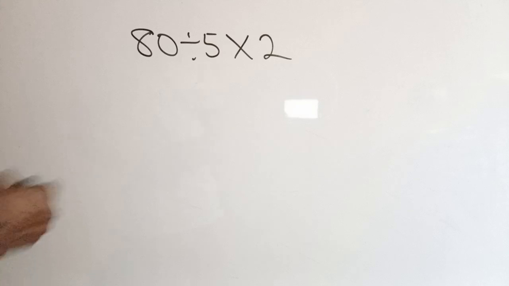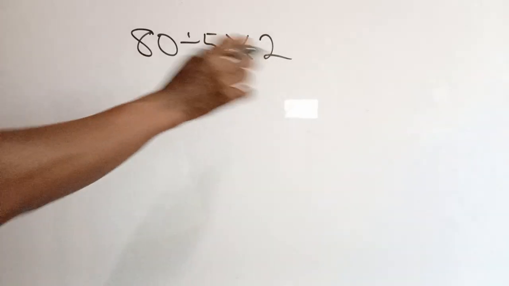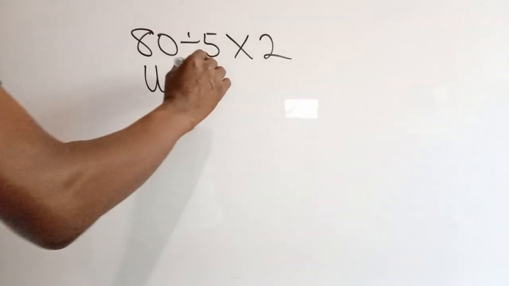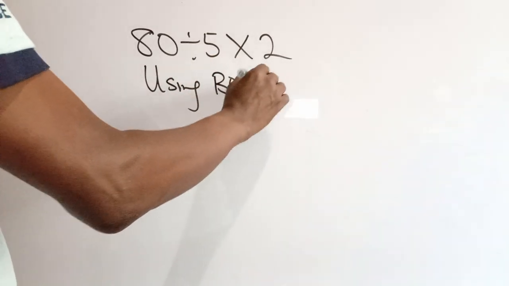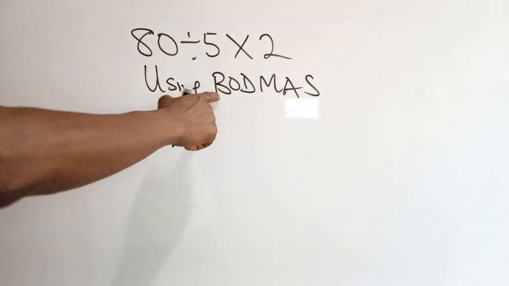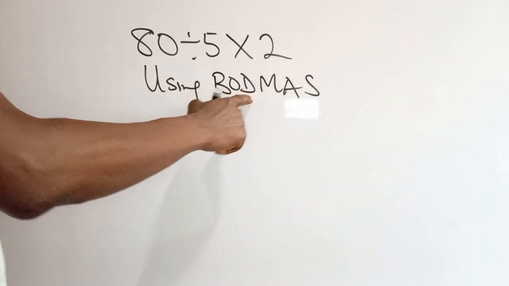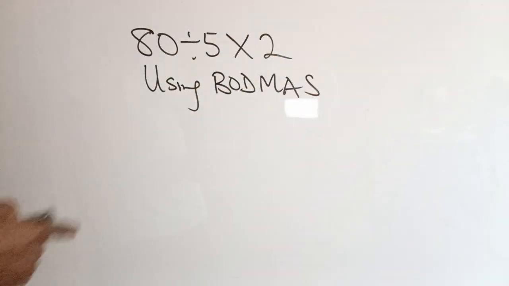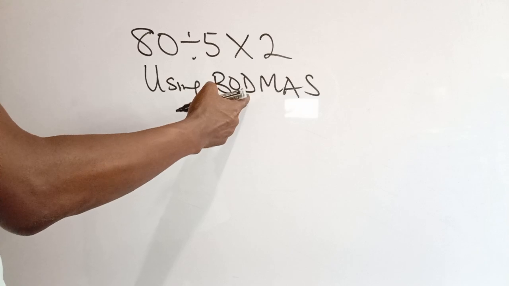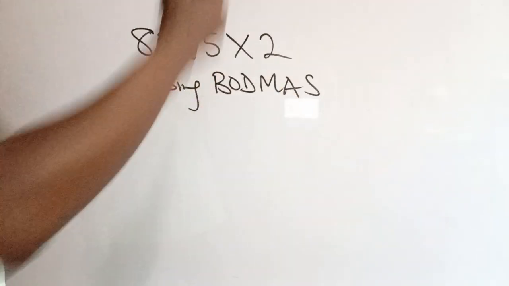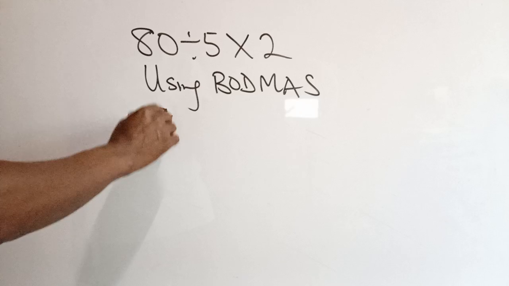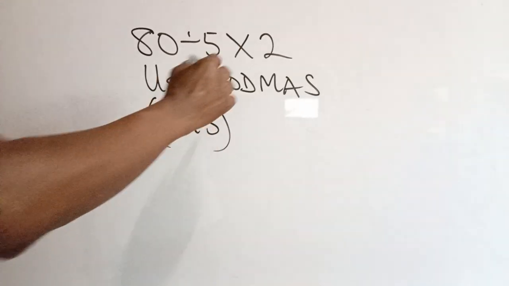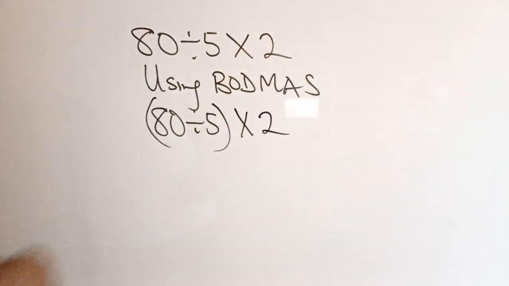Now, if you approach it using BODMAS, let's try BODMAS first. And what is BODMAS? BODMAS is brackets, of, division, multiplication, addition, and subtraction. That means you take brackets and division first before you take multiplication and addition. So that will be 80 divided by 5. You put it in brackets, then multiply the result by 2.